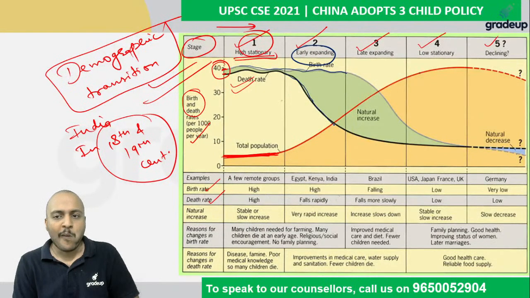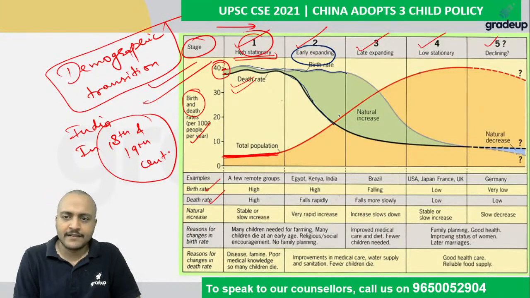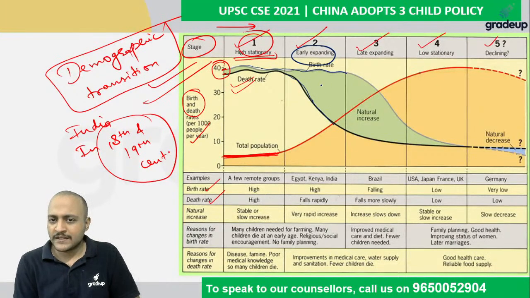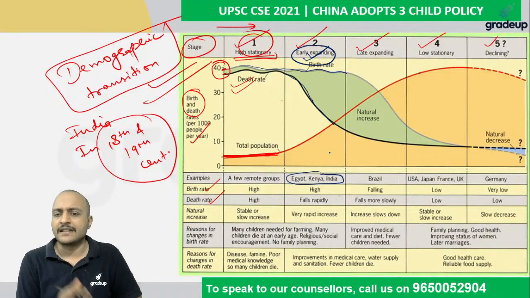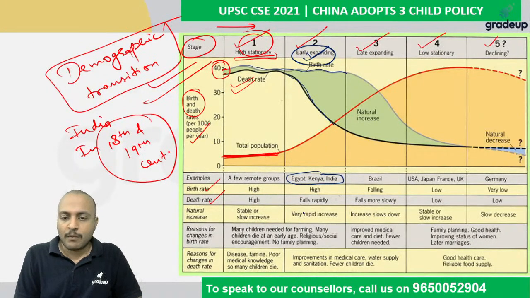Due to this reducing death rate but constantly high birth rate, the population expands. So in this case, we have the early expanding stage. Examples: Egypt, Kenya, India. Population is increasing very rapidly in these countries.